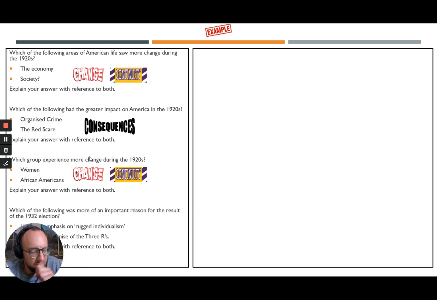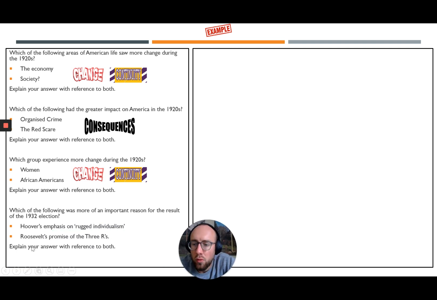Example number 4. Which of the following was more of an important reason for the result of the 1932 election? Was it Hoover's emphasis on rugged individualism? Or was it Roosevelt's promise of the 3 R's? Explain your answer with reference to both. Now, in this question, we see the word reason. When we see the word reason, we can understand that this question is asking us which was more of an important cause. Was it X, Hoover's emphasis on rugged individualism, or was it Y, Roosevelt's promise of the 3 R's?